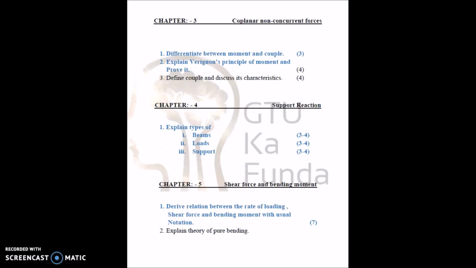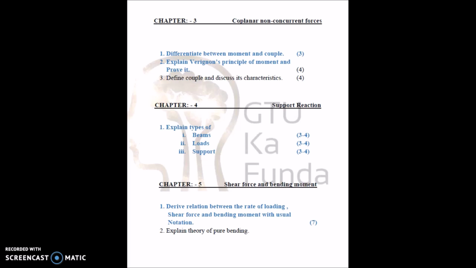For chapter 3: differentiate between moment and couple, explain Varignon's principle of moment and prove it, and define couple and discuss its characteristics. Again, on this page the questions in blue are the important questions for the subject mechanics of solids, and you can see the marks beside the questions, 3, 4, 4. Also, explain types of beam, load and support, which you can expect in 3 to 4 marks each.